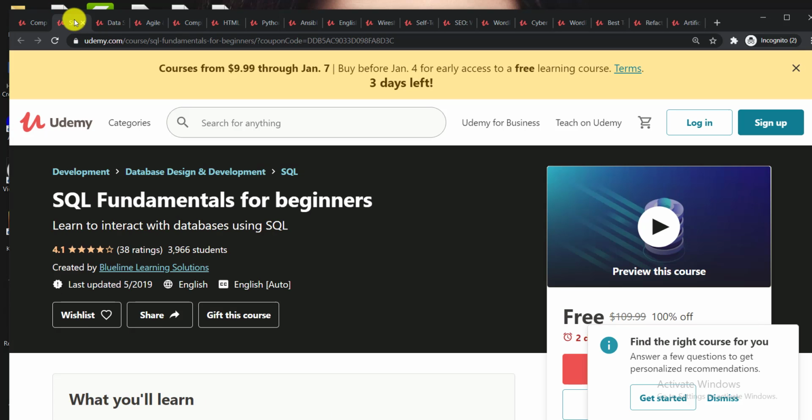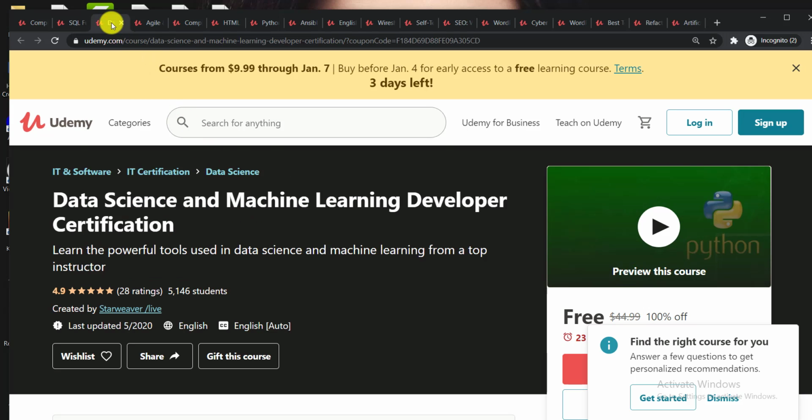The second course is here, SQL Fundamentals for Beginners. You can learn how to interact with databases using SQL. The third course is Data Science and Machine Learning Developer Certification. You can learn the powerful tools used in data science and machine learning from a top instructor.